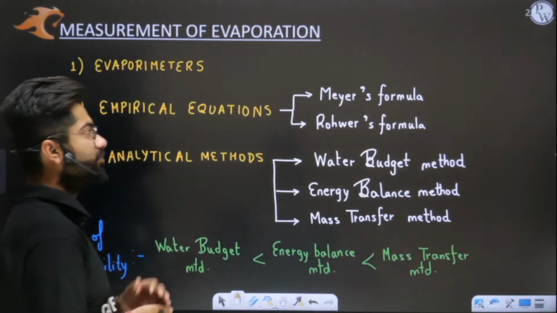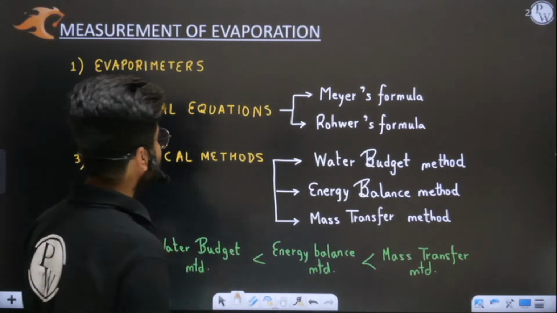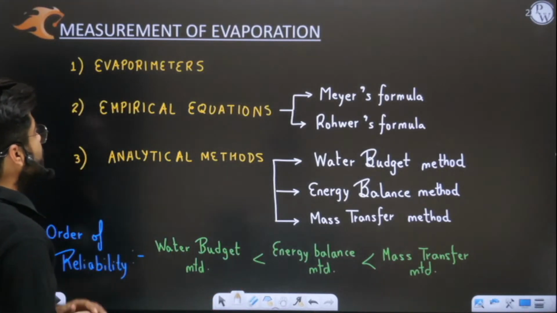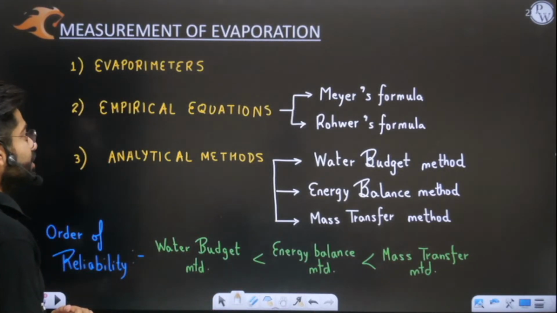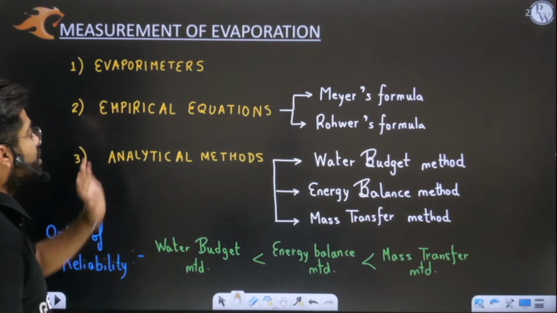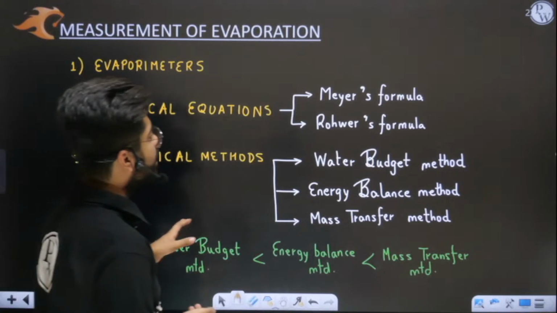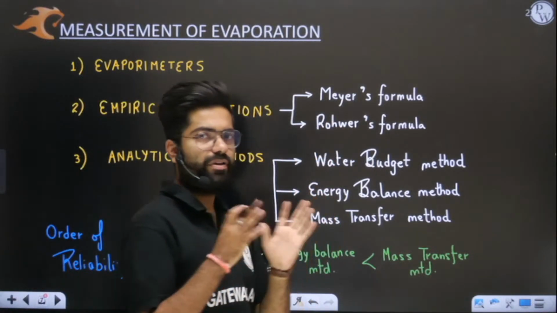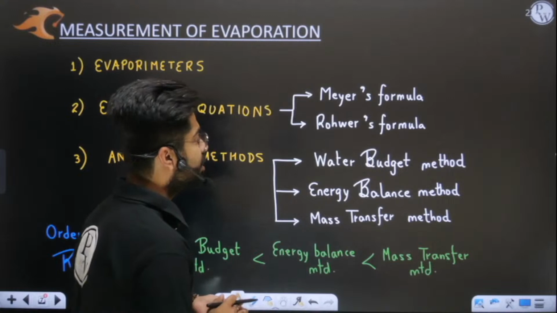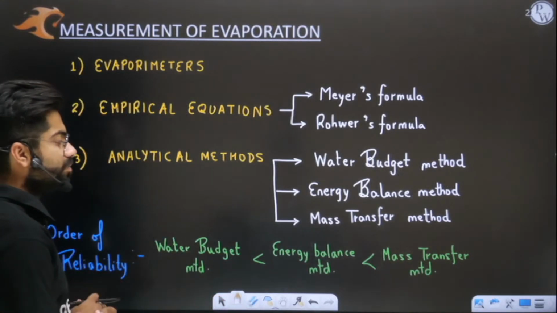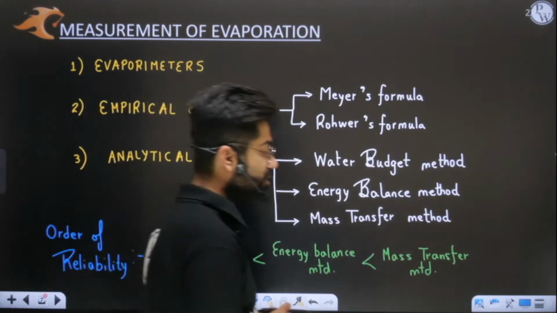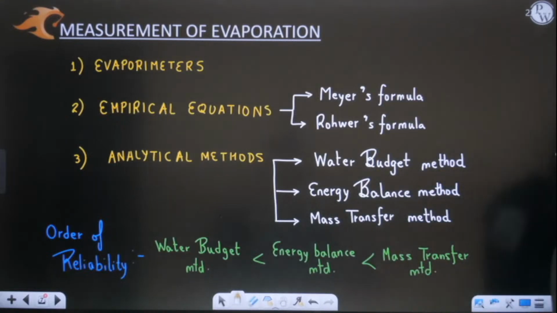Then in the last class we left off here. We discussed all the methods of measurement of evaporation. We discussed what evaporimeters are, and what empirical equations are. I told you that in empirical equations we have to remember only Meyer's formula. Rohwer's formula is not important. It's very huge and you cannot remember it, so we are not interested in that. I hope till here everything is clear to you.